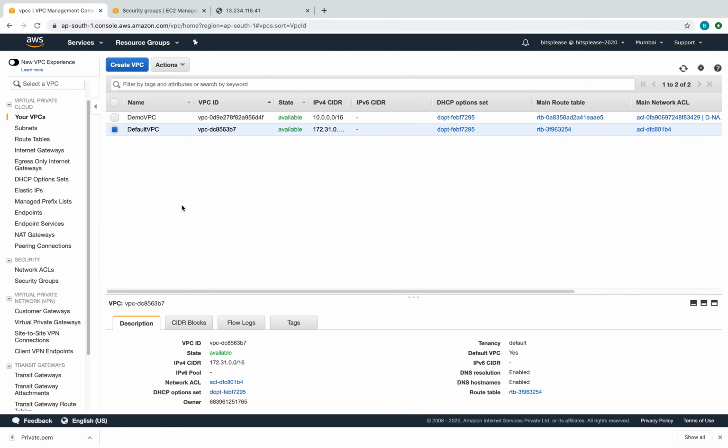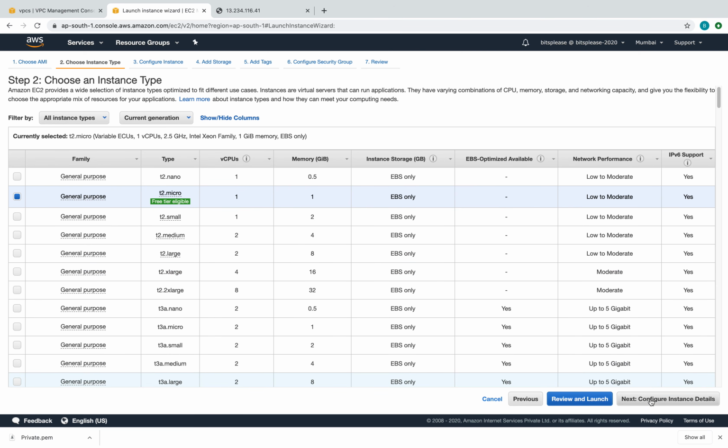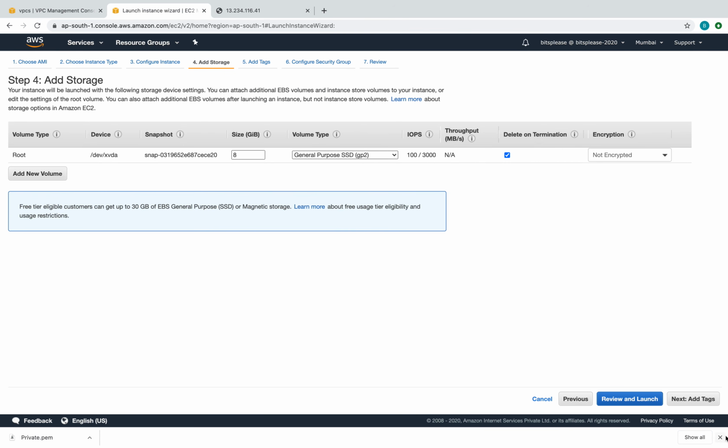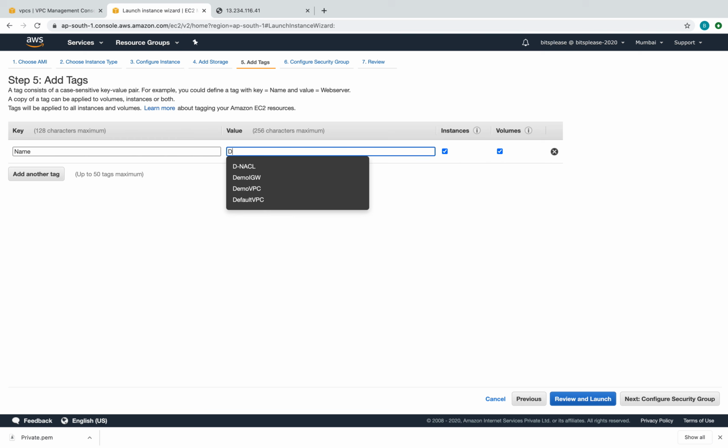So before we can actually connect and make them work, I want to show you that currently they are not able to talk to each other. For testing that, we'll have to create an instance in this default VPC. So let's say launch instance. Let's create a new instance, T2 micro, and in the selection of VPC, I'm going to select the default one. I don't care which availability zone. Let it pick whatever it wants, and I'm going to say add storage. Probably add a tag. I'm going to say this is the default instance, because this guy is getting created in the default VPC. Sweet.